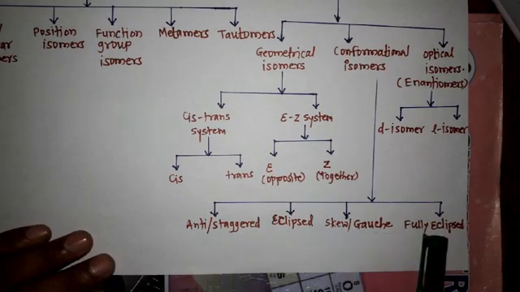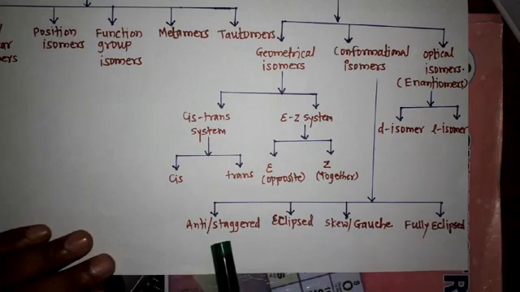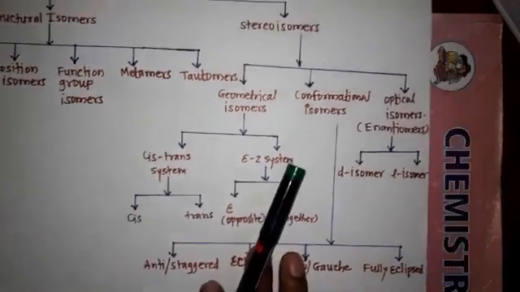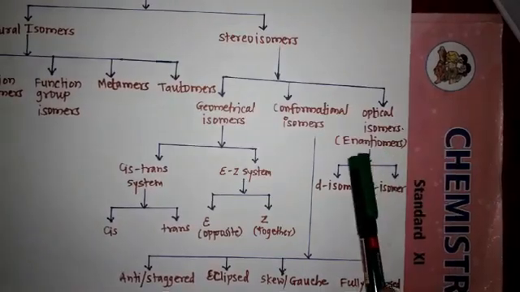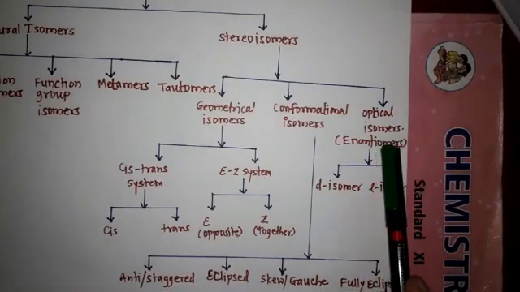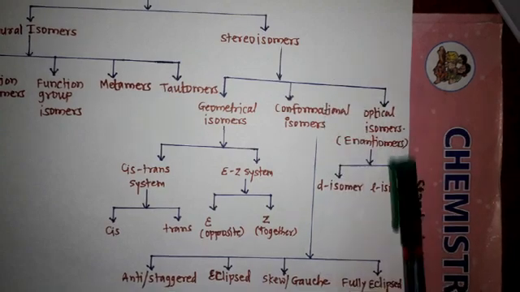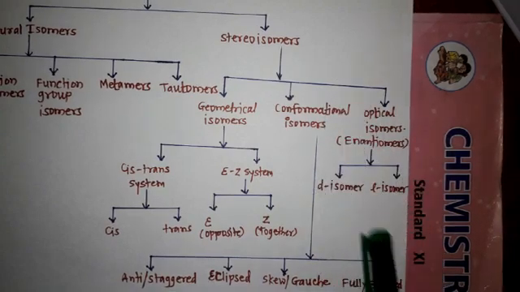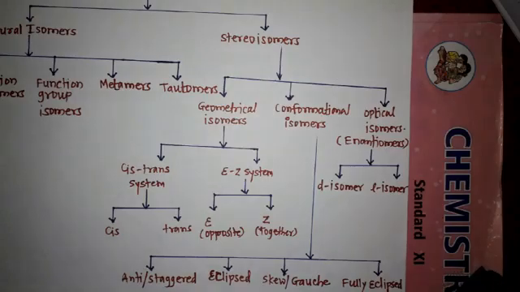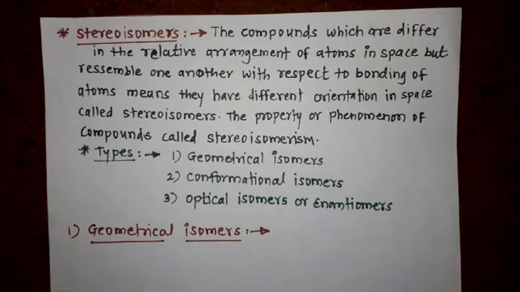This is also studied in 11th standard chapter 15, hydrocarbons. Optical isomers are also called enantiomers. These optical isomers have two types, D isomer and L isomer, and this topic we study in 12th standard, in the chapter named halogen derivatives.